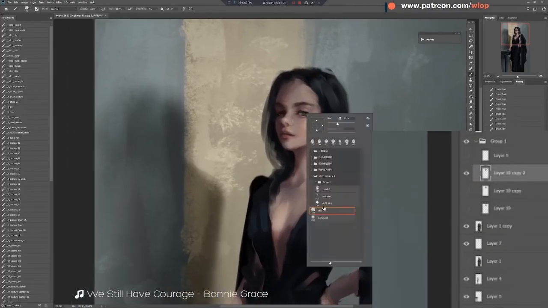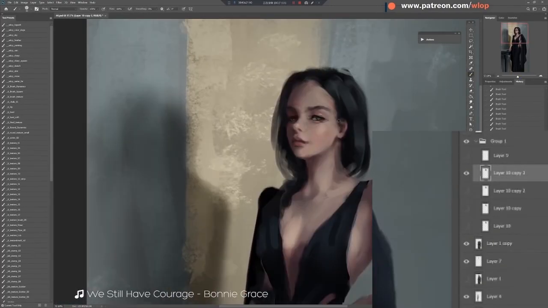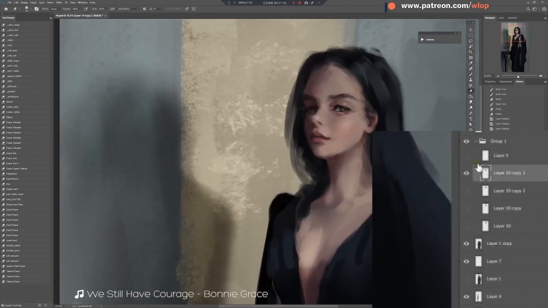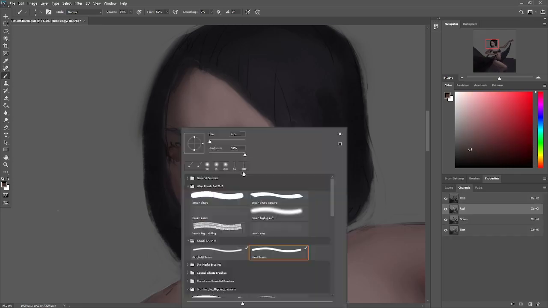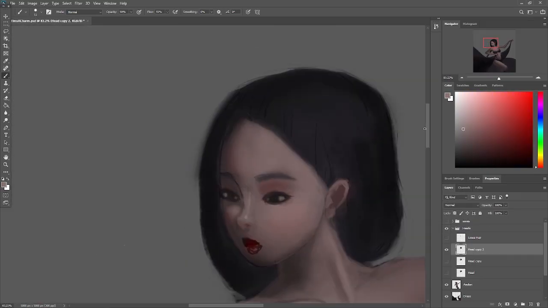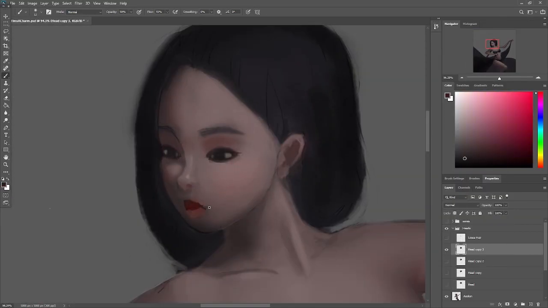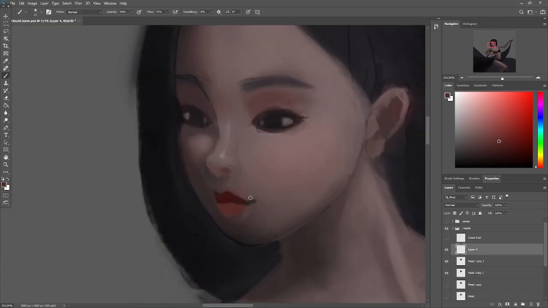I find that when there is no line art to follow, it's really easy to mess up the face as you add more and more paint. Constantly comparing my current face with my saves helps keep me on the right track. I selected the head with the lasso tool and used Ctrl+J to duplicate the selection.